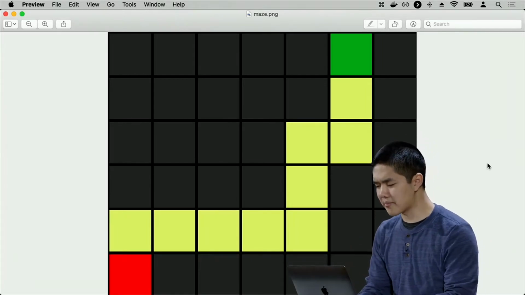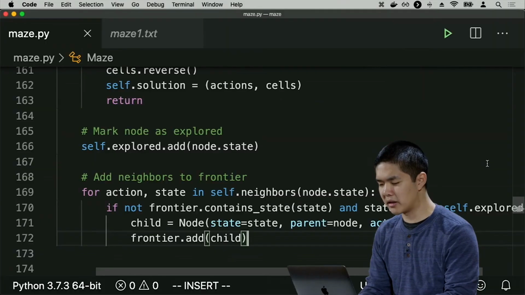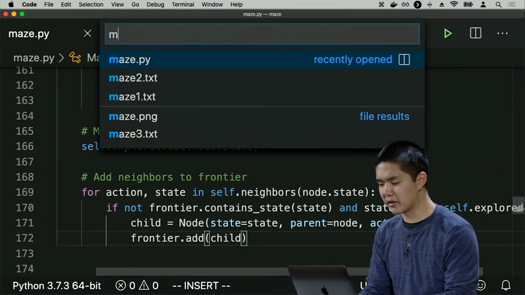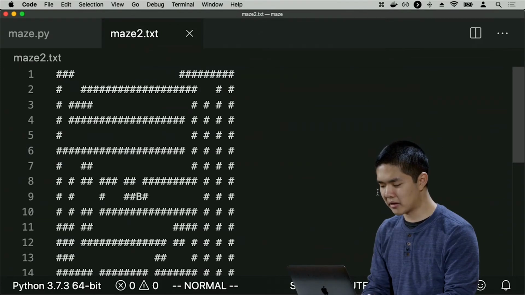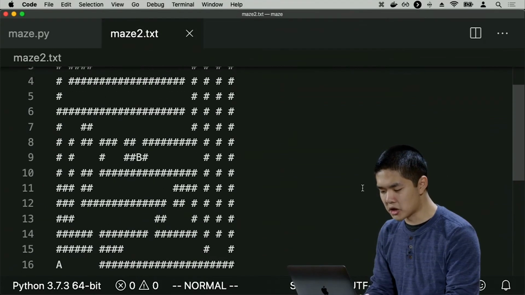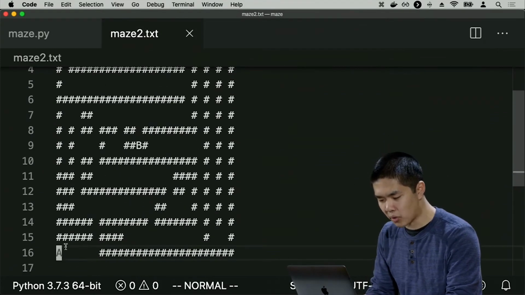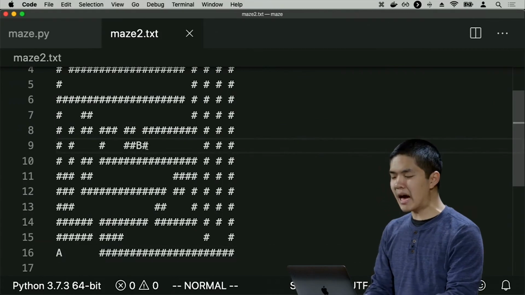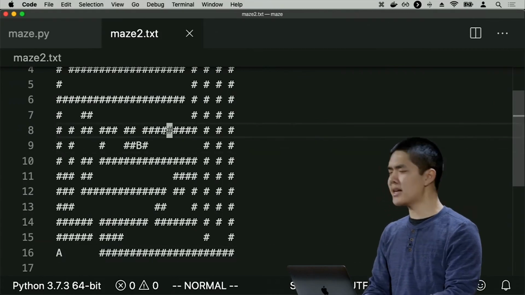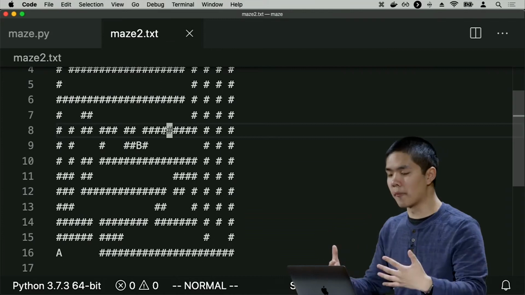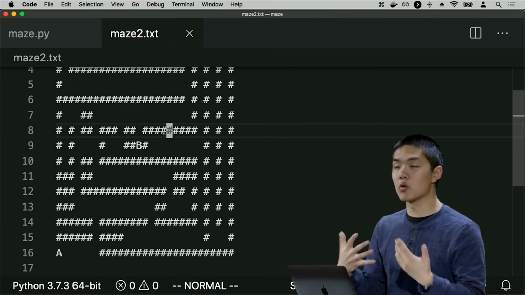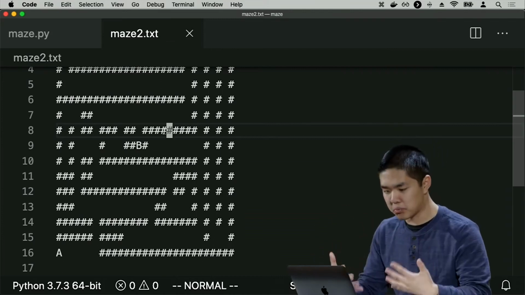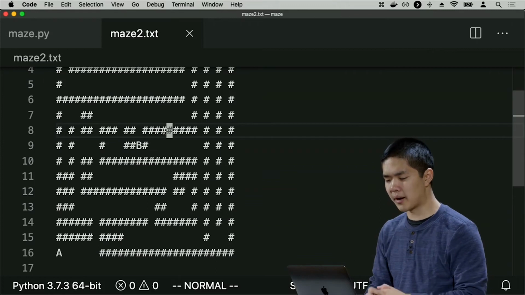But now let's take a look at a more sophisticated maze to see what might happen instead. Let's look now at maze2.txt, where now we have a much larger maze. Again, we're trying to find our way from point A to point B. But now you'll imagine that depth first search might not be so lucky. It might not get the goal on the first try. It might have to follow one path, then backtrack and explore something else a little bit later.